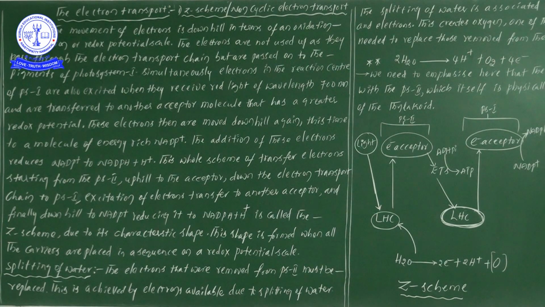Good morning students. Now in this video we are discussing electron transport. So how will the electron transport system take place, as we have seen before. To explain the transport of electrons, there are two methods. One is the Z scheme, which is also known as non-cyclic electron transport. If one is non-cyclic, then definitely the second one will be cyclic. Okay, so that is the information.